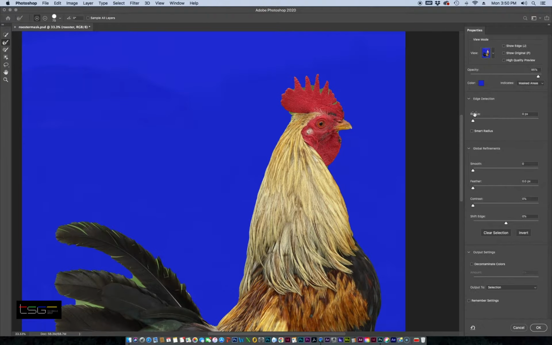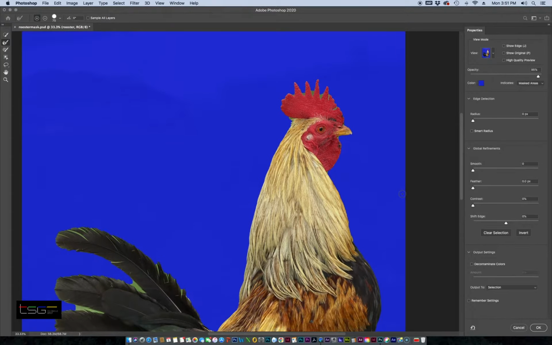Below that, we have edge detection. We have smart radius, which gives you a more finer adjustment. Then we have global references, which makes the edges smooth, softer, contrasty, and we could shrink and expand. And we have our output settings, and we have decontamination of colors, which blends the edge into the background. Okay, so let's get started here. On the left, we have our quick select, refine edge, and our mask brush.